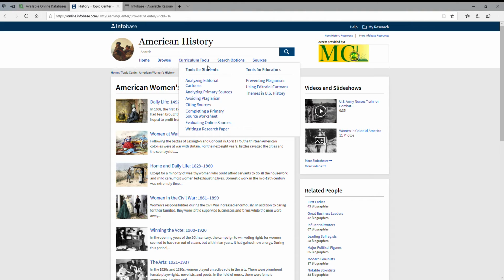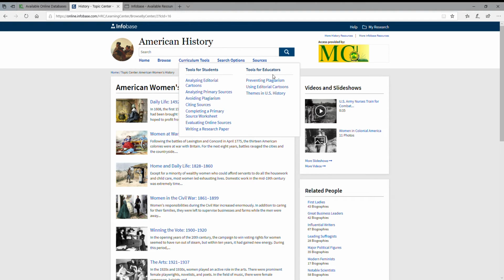Students also have some tools in here under the curriculum tools, and I'm pointing these out in this database, but they're going to be the same in all of the databases. So you'll see things like analyzing editorial cartoons. There's information about primary sources, plagiarism, how to write a research paper, how to do citations, also how to evaluate online sources, which is very valuable today. So it explains to you why it's not always a good idea to just grab whatever you find on Wikipedia, that you want to verify your information by checking the sources as well as the information itself.